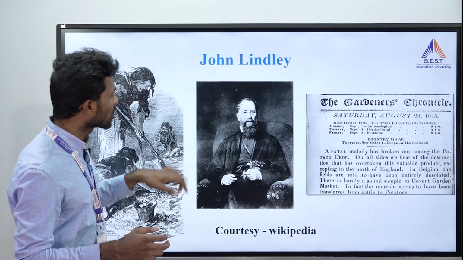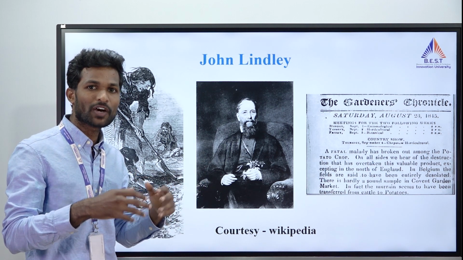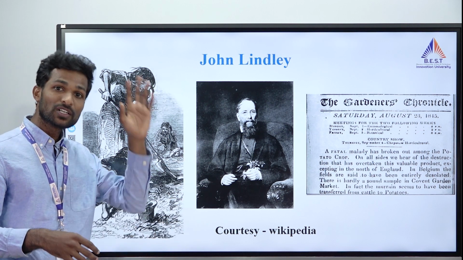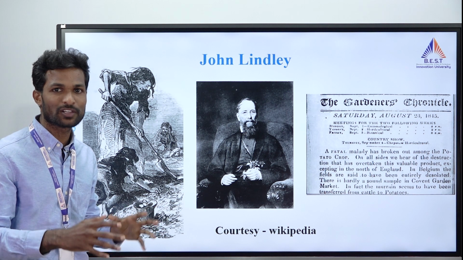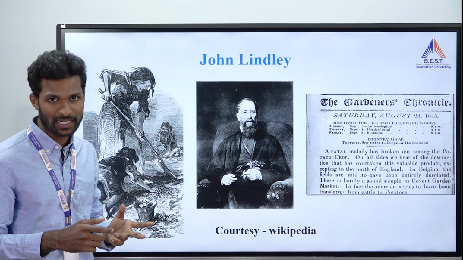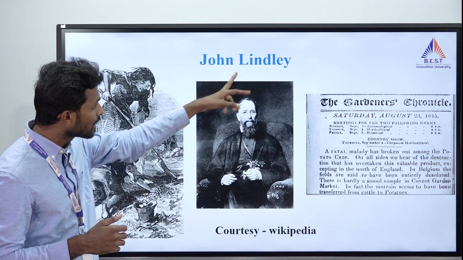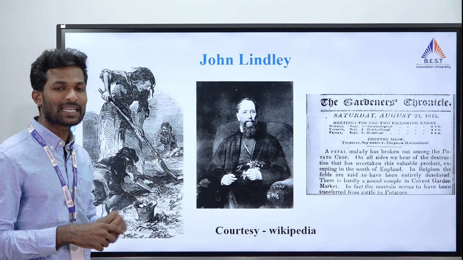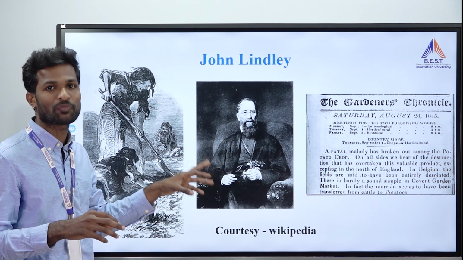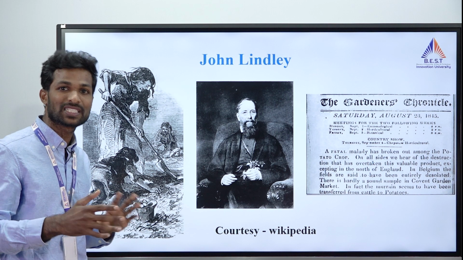The Irish government formed a commission of people like scientists who were working there. Nowadays we have scientists like agronomists, plant pathologists or geneticists. At that time, there were no separate branches for dealing with all those subjects. All kinds of plant-related diseases were dealt with by botanists, right? This was handed over to one of the very famous botanists, John Lindley. He was a very famous scientist at the time, and he was instructed by the commission to find out the reason behind the late blight of potato. What actually happened to potato? Why does this happen? What is the reason behind this?